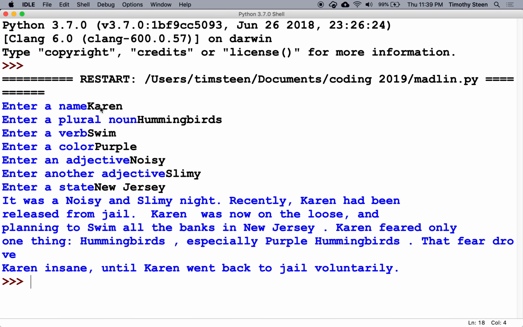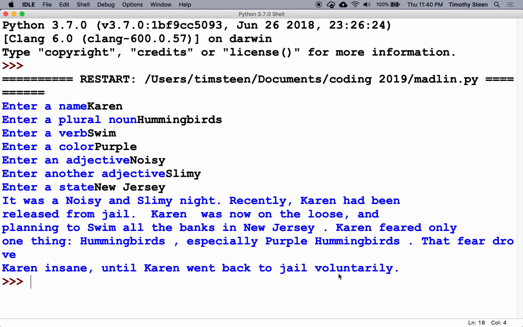Now, when I run this, I didn't have to capitalize these. I just did that so they'd stand out a little bit. Recently, Karen had been released from jail. Karen was now on the loose and planning to swim all the banks in New Jersey. Karen feared only one thing: hummingbirds, especially purple hummingbirds. That fear drove Karen insane until Karen went back to jail voluntarily.